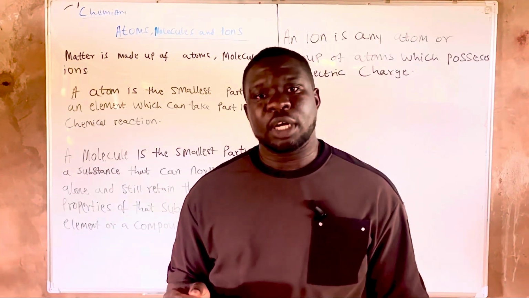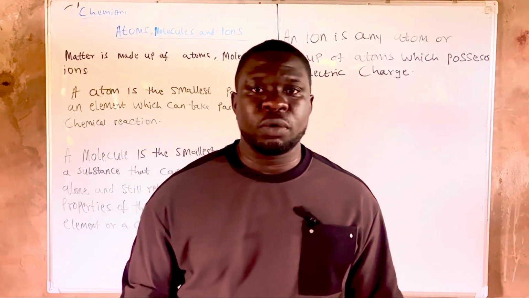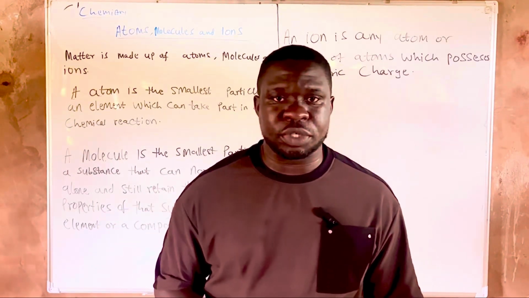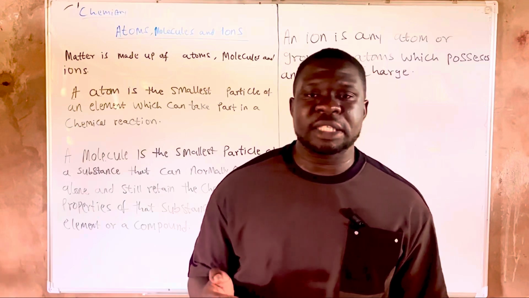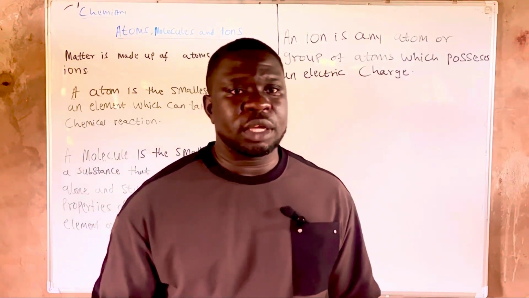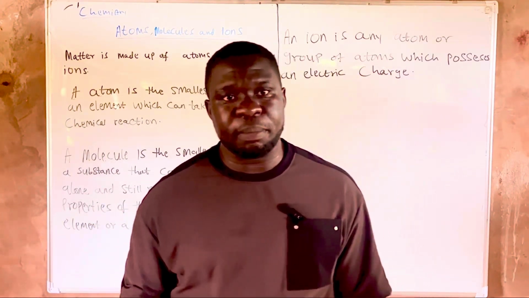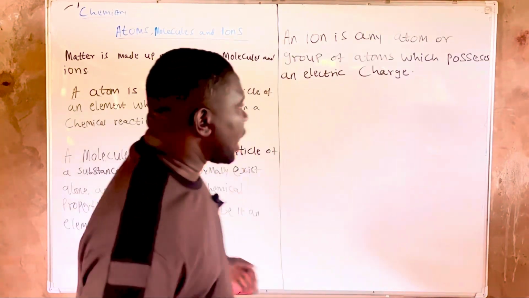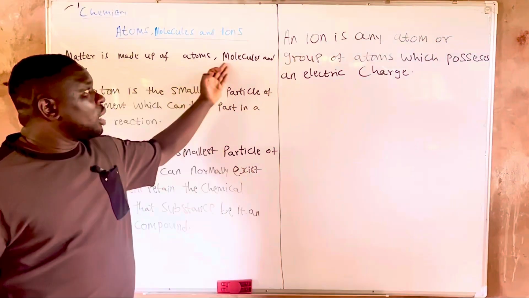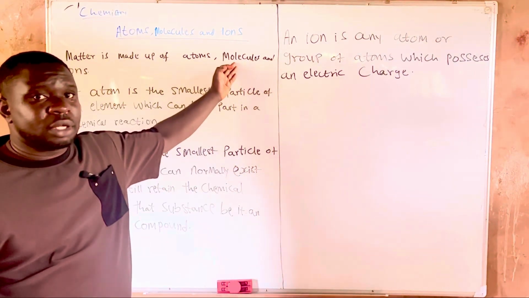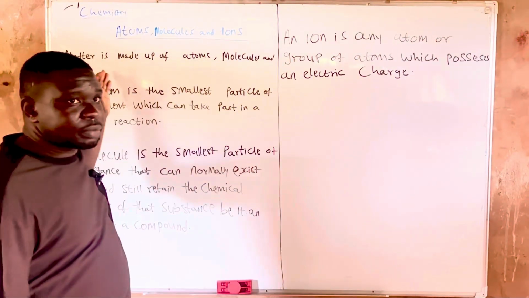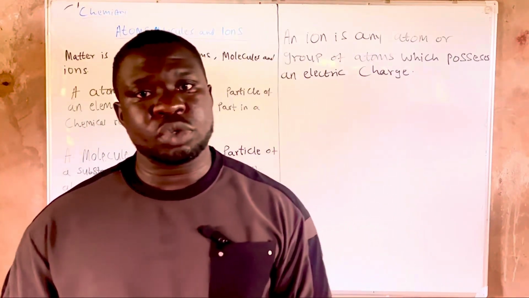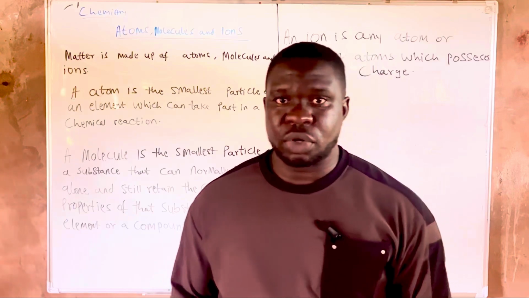So in today's episode of our class, we are going to be looking at the particles that we have in chemistry. Basically, matter is made up of three key particles. And those key particles that matter is made up of are an atom, a molecule, and an ion.